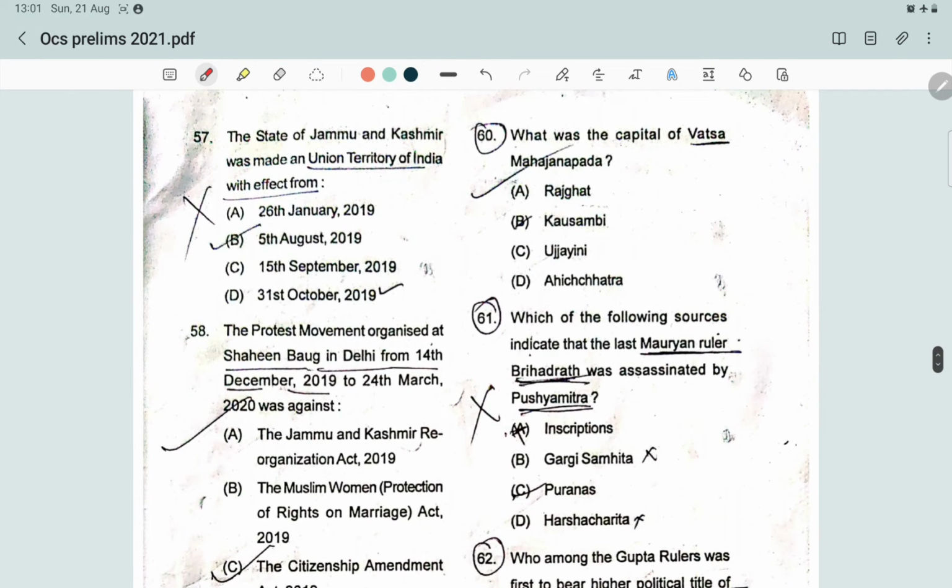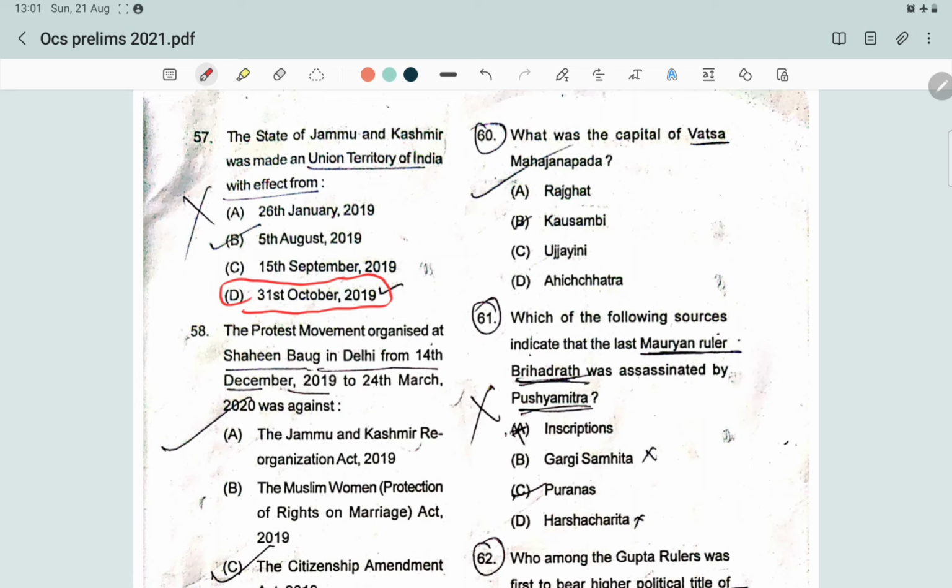Next question: the state of Jammu Kashmir was made an Union Territory of India with effect from? The answer will be 31st October 2019.